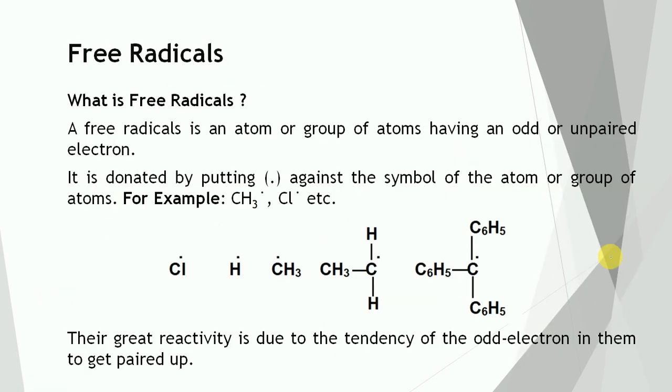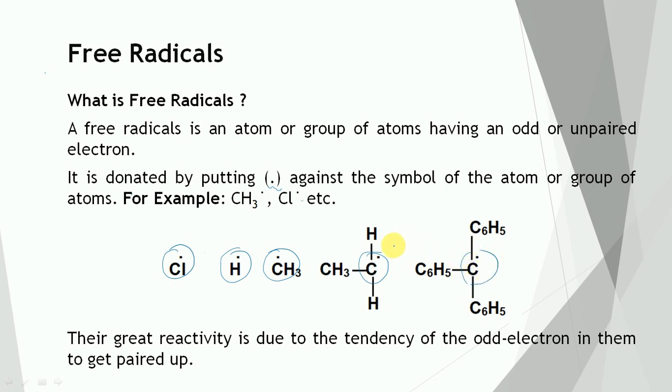Free radical. A free radical is an atom or group of atoms having an odd or unpaired electron. It is denoted by putting a dot against the symbol of the atom or group of atoms. So in this case, the dot symbol is used to represent the free radical. For example, chlorine free radical, hydrogen free radical, methyl free radical, ethyl free radical, and triphenyl